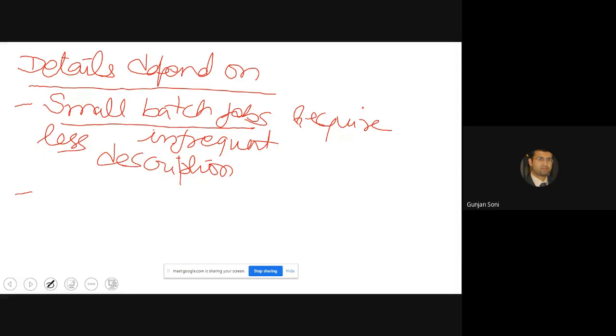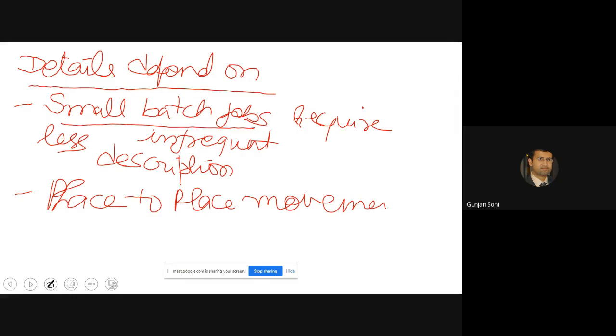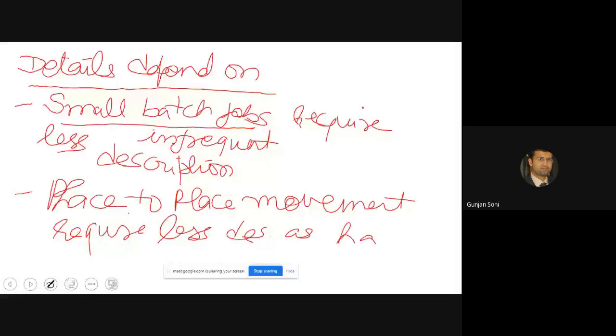So if you are physically moving from one place to another, place to place movement requires less description as compared to hand and arm movements.